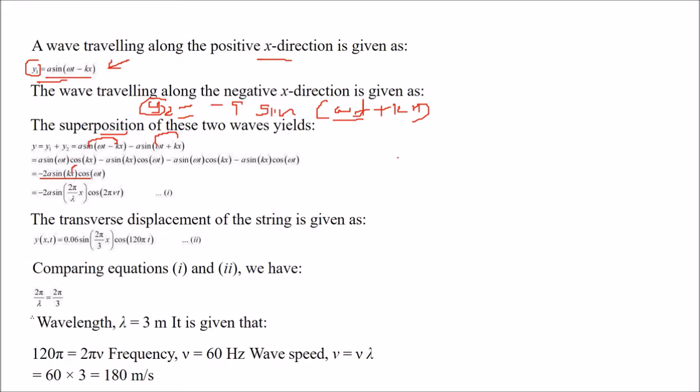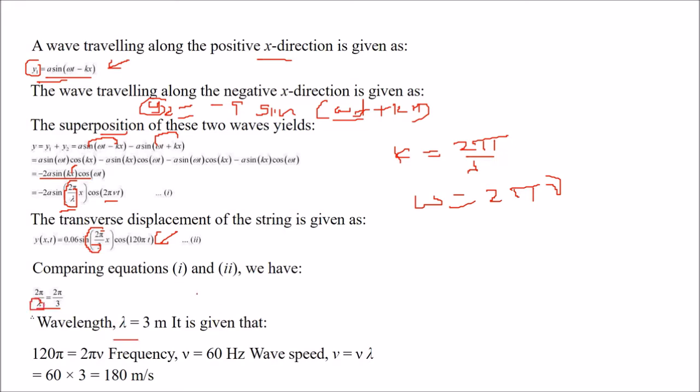You can write, we know that k is nothing but 2 pi by lambda. You can represent k by 2 pi by lambda. Omega, we know it is 2 pi into frequency, so you can write 2 pi frequency. So the transverse displacement is this equation. Now we are comparing. This 2 pi by lambda is given by 2 pi by 3. Compare it. The wavelength easily can be computed, right?